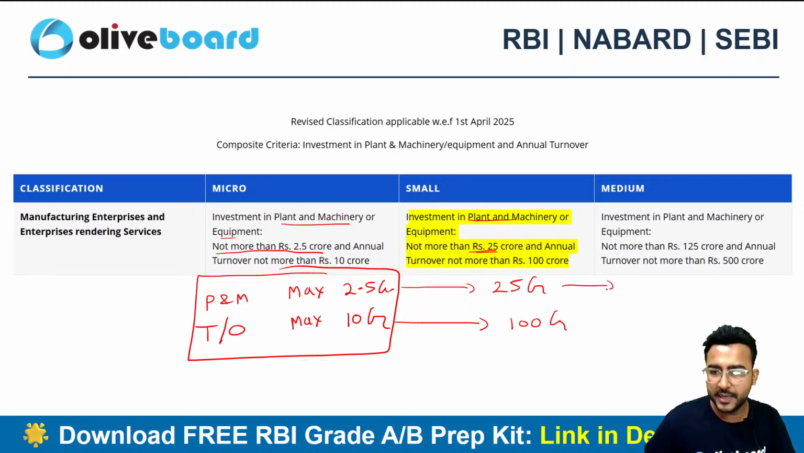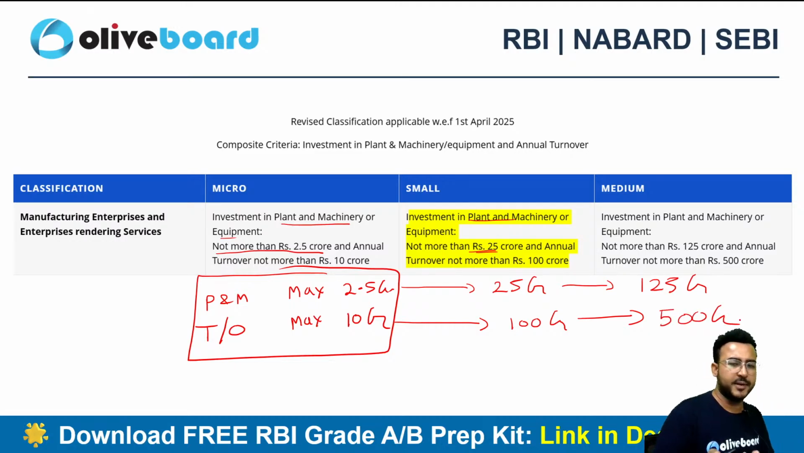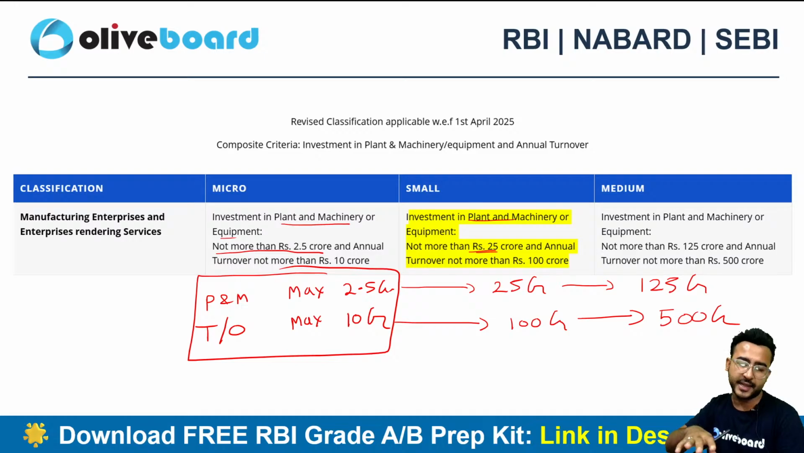If I talk about the medium enterprise, then your plant and machinery and equipment expenditure can go up to 125 crore and your annual turnover can go up to 500 crore. Okay, that's the bare minimum requirement. That's the maximum requirement, I can say.